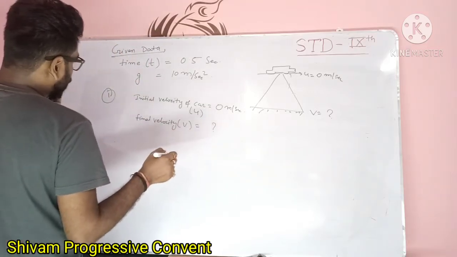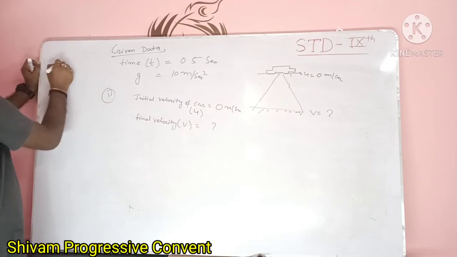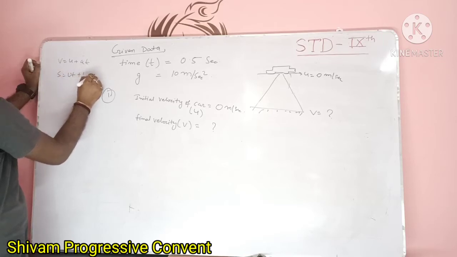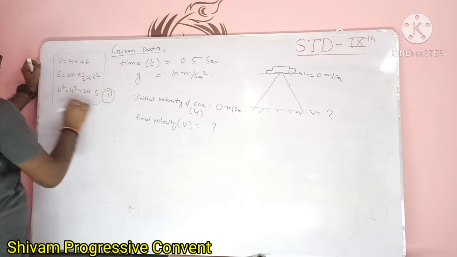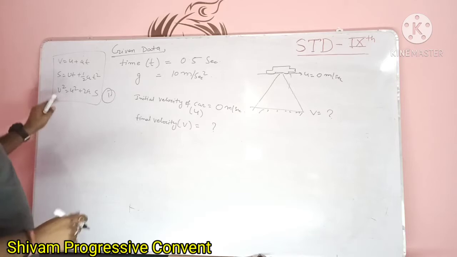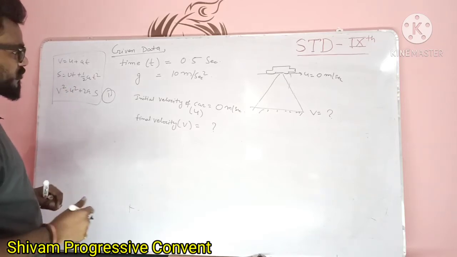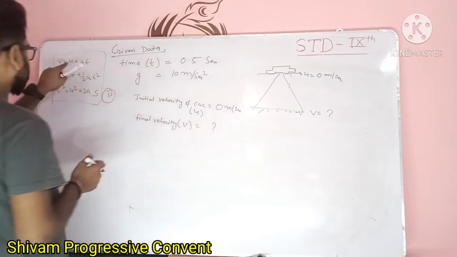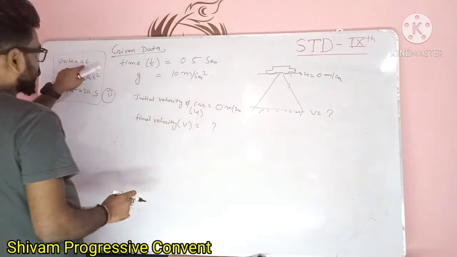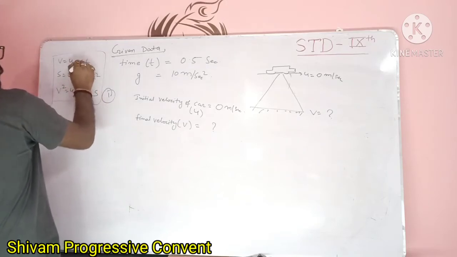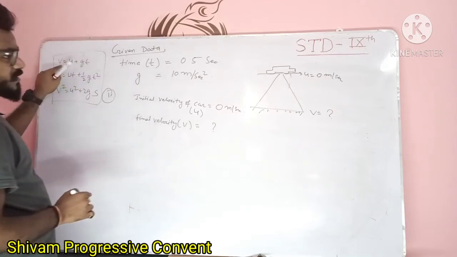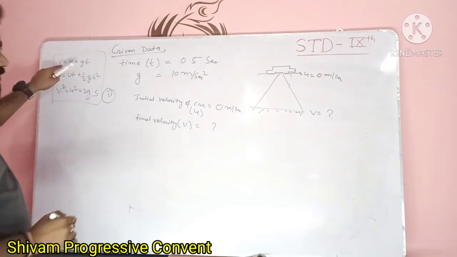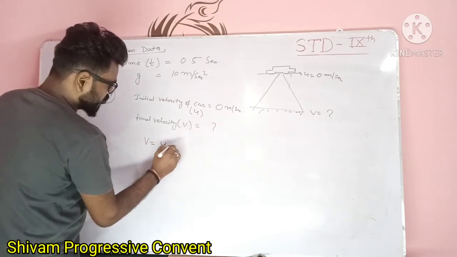Then you have three equations of motion I have written earlier. V is equal to u plus at, s is equal to ut plus half at square, and v square is equal to u square plus 2as. Any of the three equations you can apply. First you have to see what is given. Small u is 0, a is the acceleration, which is g. g is given, t is given. You can easily find out the final velocity from the first equation, v is equal to u plus gt.